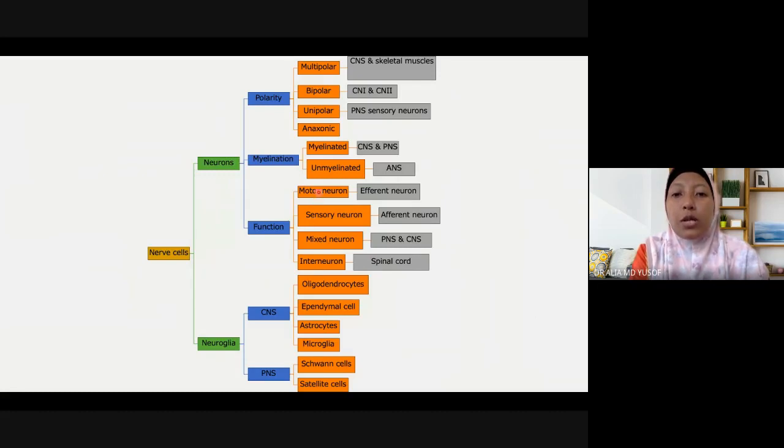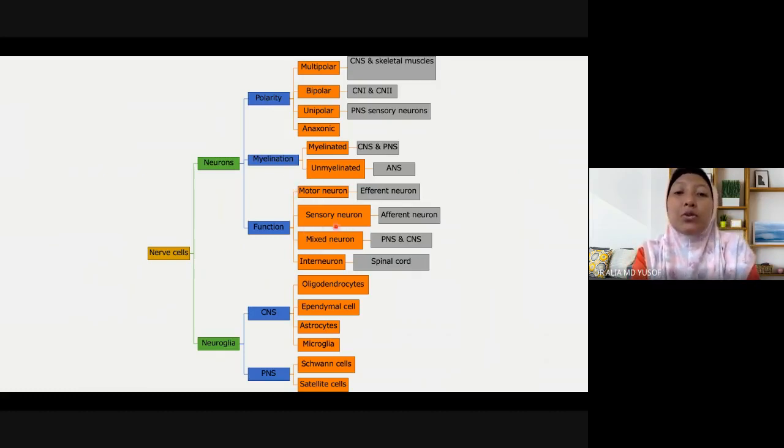Motor neuron is also known as efferent neuron. This neuron carries action potential from the brain and the spinal cord to the skeletal muscle. This is called the motor neuron. The function is to transmit action potential for skeletal muscle to contract.